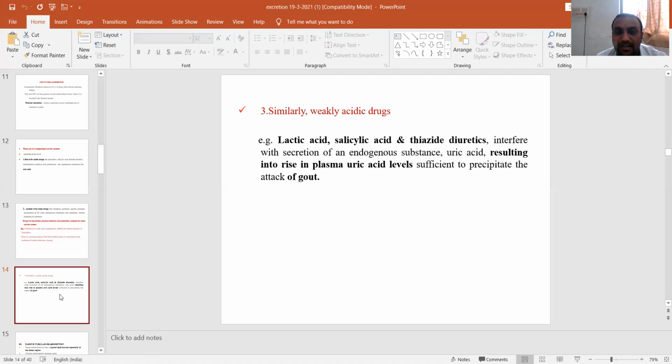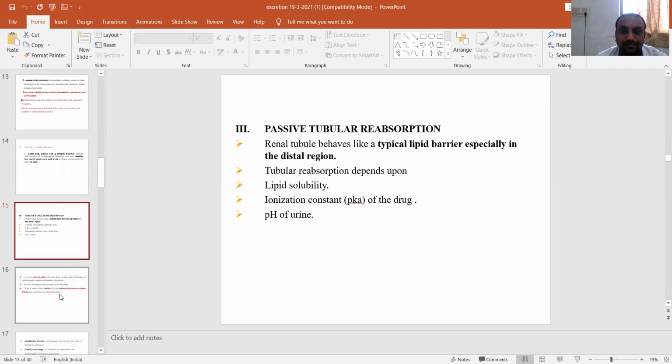So when we give weakly acidic drugs like these, they interfere with the excretion of uric acid, which increases the plasma uric acid levels sufficiently to precipitate acute attacks of gout.